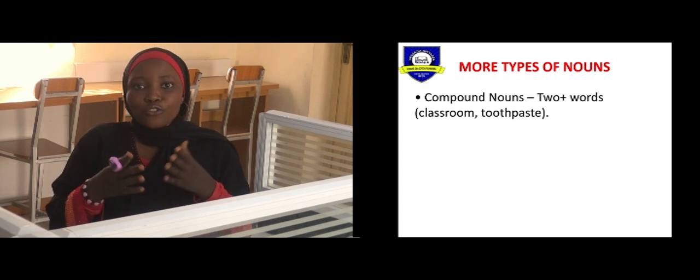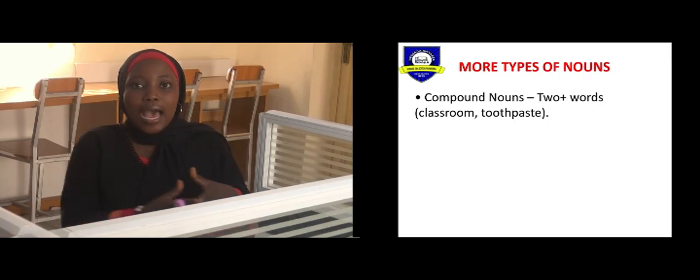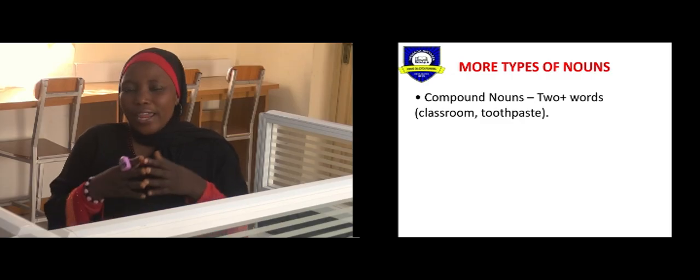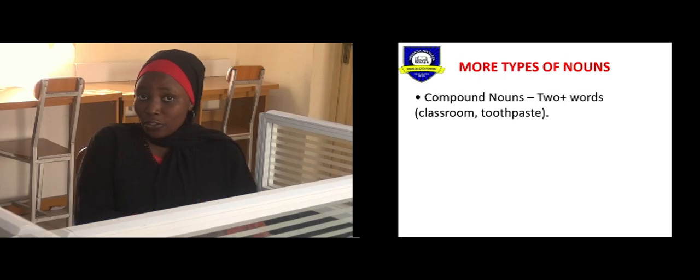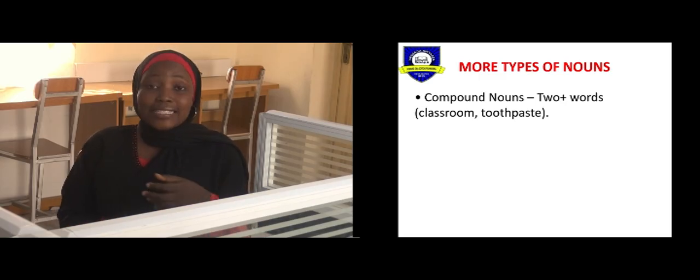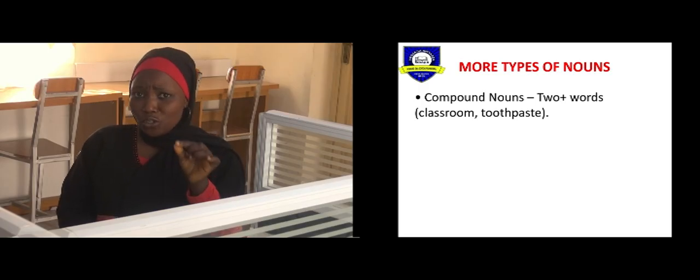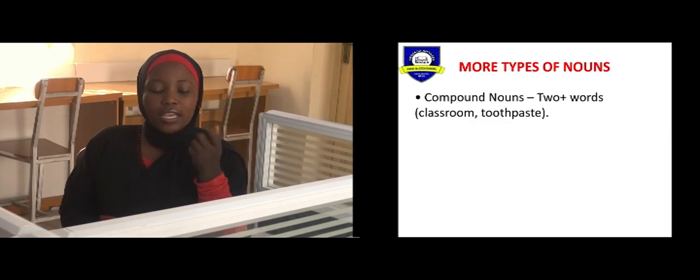Classroom. We have toothpaste. Tooth and paste, right? And we have so many examples like that. You have football, foot, different word, and ball, different word. Now, these are examples of compound nouns. I'm sure by now you have tons of examples of such nouns in your head.